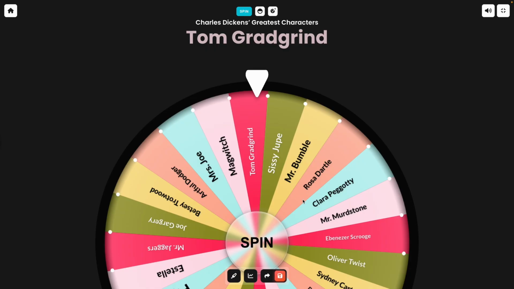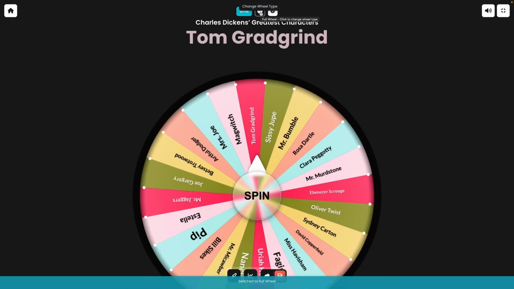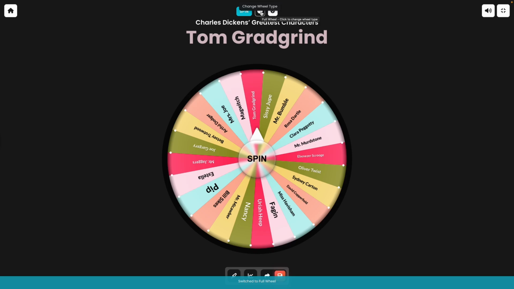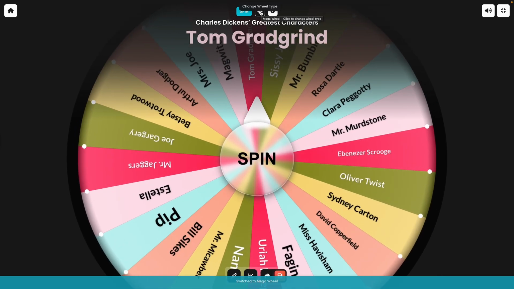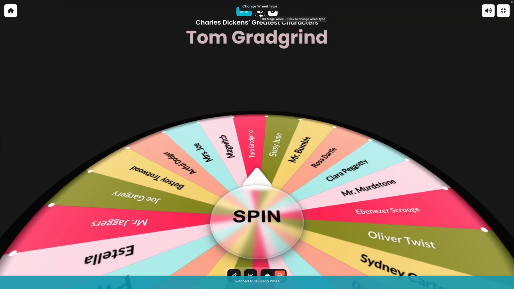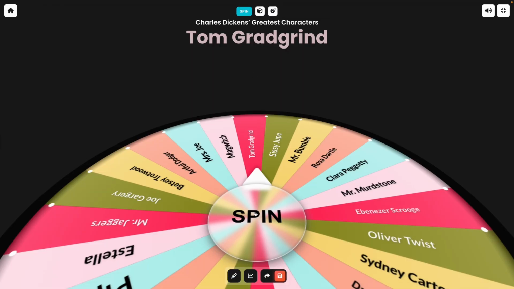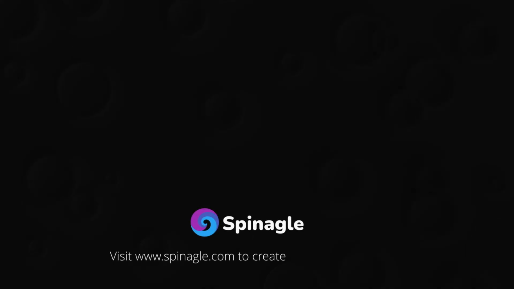Now, to quickly change the wheel type, all we need to do is go up to the middle icon up here, which says change wheel type, and we can cycle through some various wheel types. So we have half wheel, we have a full wheel, we have a mega wheel, and we have a 3D mega wheel. So that's as simple as it gets for changing the wheel type of your Spinagle wheel.